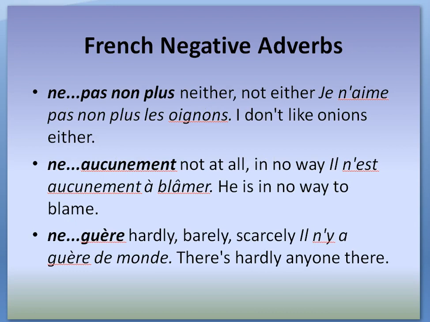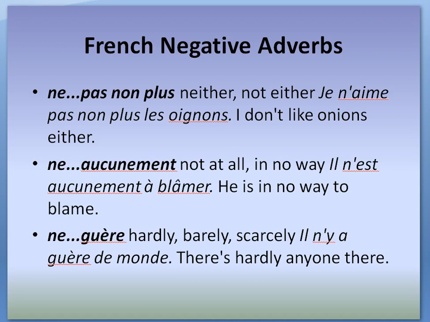Je n'aime pas non plus les oignons. Again, ne pas surrounds the conjugated verb aimer, and after pas the remaining part of the phrase is put, like non plus.